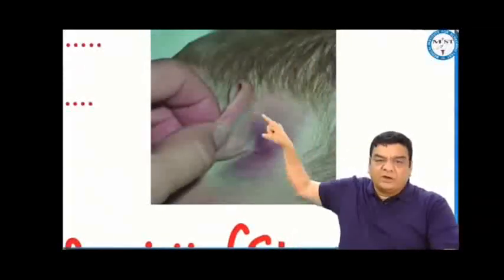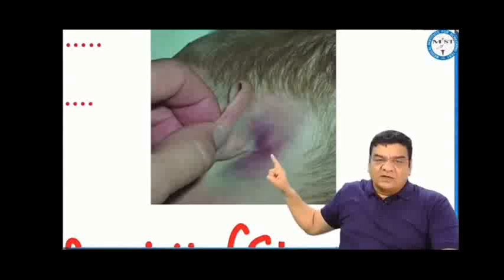Middle cranial fossa: the commonest part injured is the petrous part of temporal bone, which can cause CSF leaking out from the ear, CSF otorrhea, and bruising, a brownish discoloration of the mastoid, Battle sign. So Battle sign is seen most often in middle cranial fossa fractures.